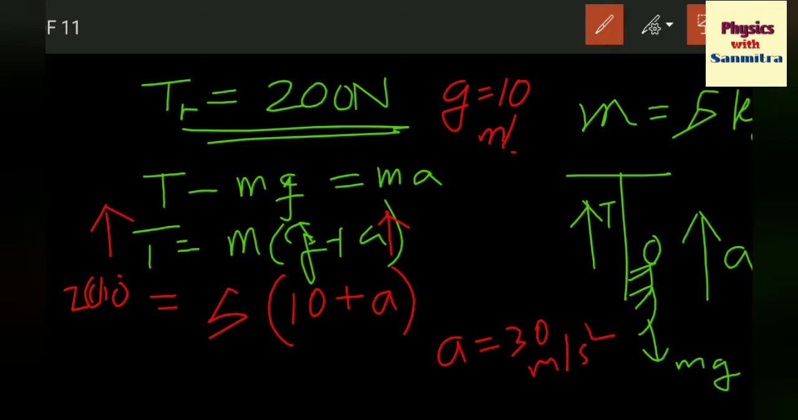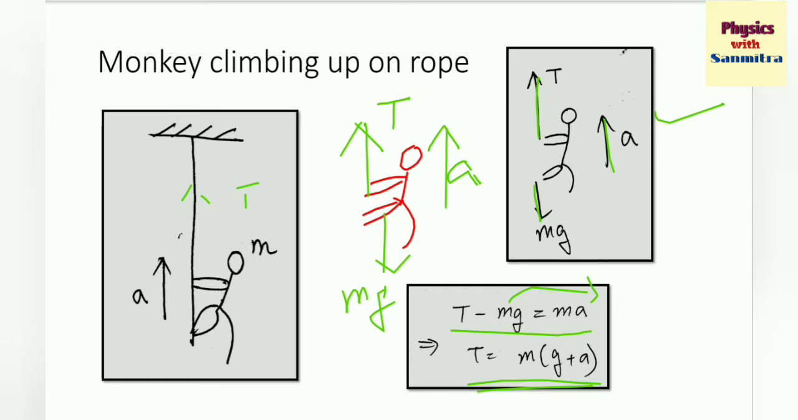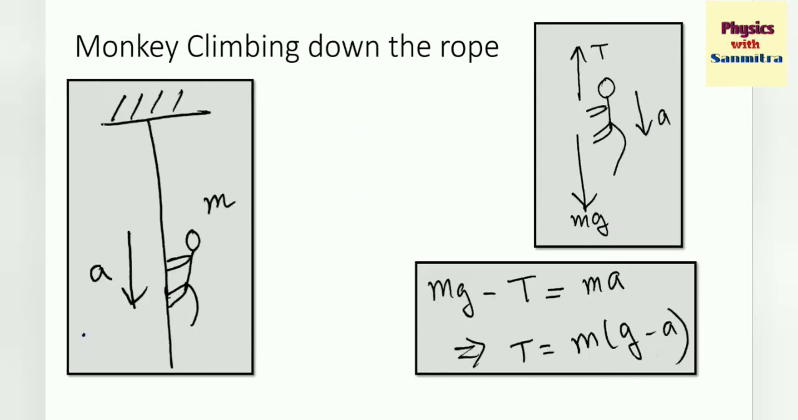This is the maximum value of acceleration with which the monkey can climb up the rope. Above this, if a is something more than 30, then the rope will break and the monkey will fall. We don't want that to happen, so we will advise the monkey to limit its acceleration up to 30 meter per second square. Okay. Now the next case, that is monkey is climbing down the rope.